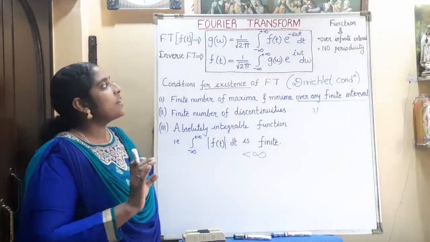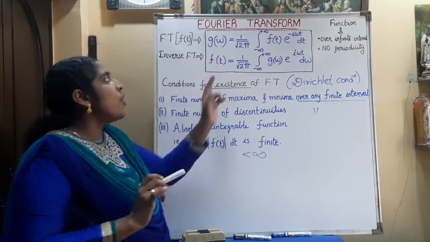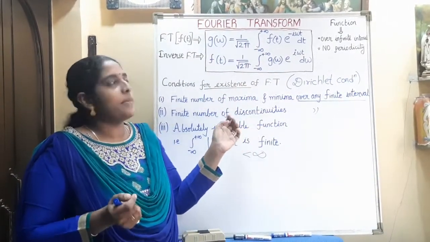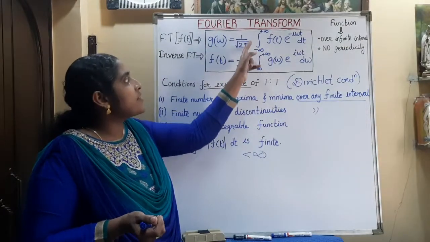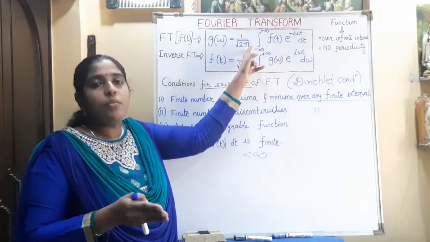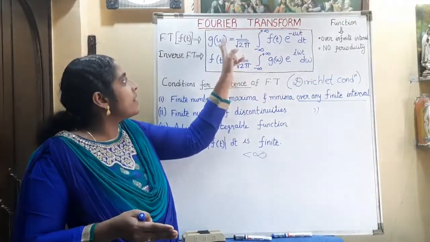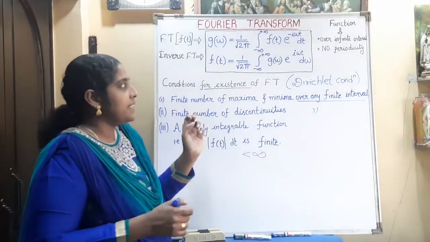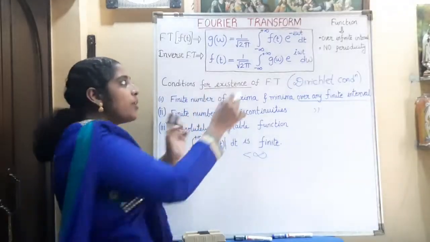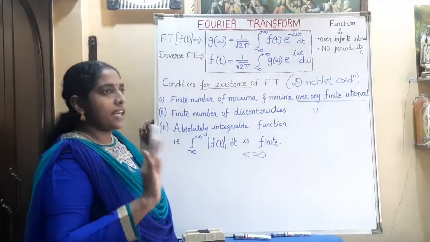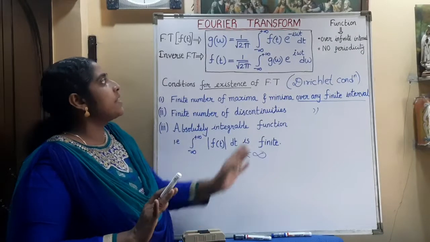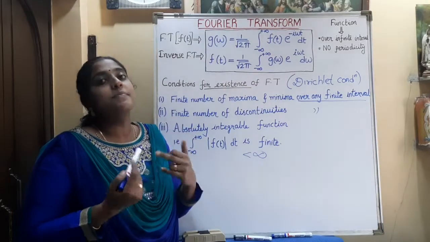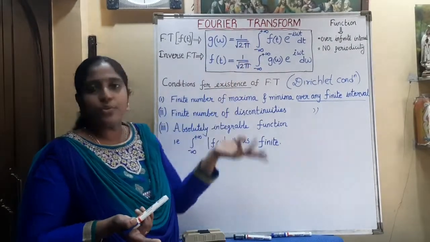Some other conventions are used in the Fourier transform expression. The 1 by root 2 pi is used in mathematical physics books, such as those by Satyaprakash and Riley. They have used the arbitrary constant 1 by root 2 pi, and in some textbooks, like Medial Bose, this 1 by root 2 pi is not there. The direct expression is the integral from minus infinity to plus infinity of f of t e raised to minus i omega t dt. But in that case, the inverse Fourier transform will have not 1 by root 2 pi but 1 by 2 pi. The condition is that whatever constant we use, the product of this constant in the Fourier transform and the inverse Fourier transform must be 1 by 2 pi. Here it is 1 by root 2 pi into 1 by root 2 pi, which is 1 by 2 pi.